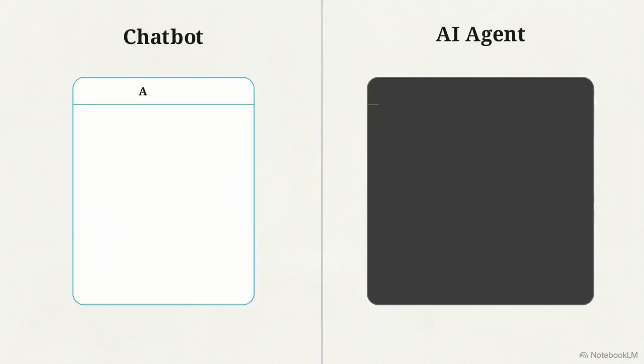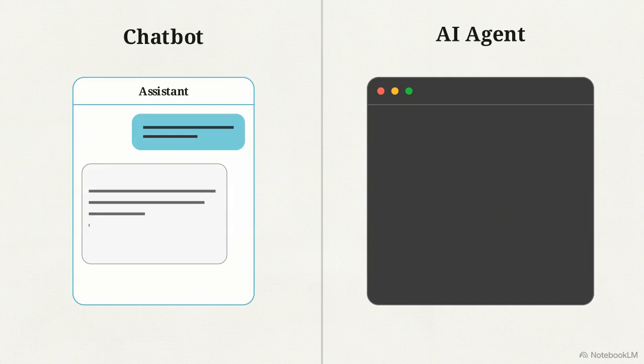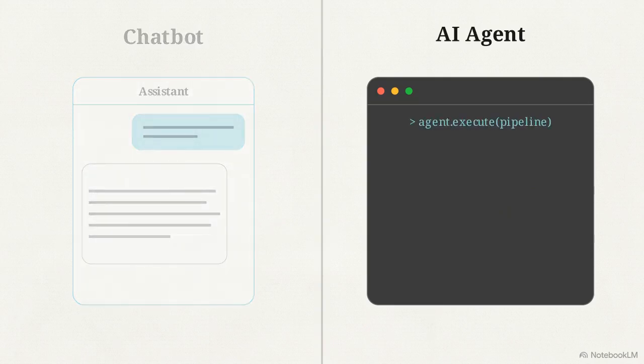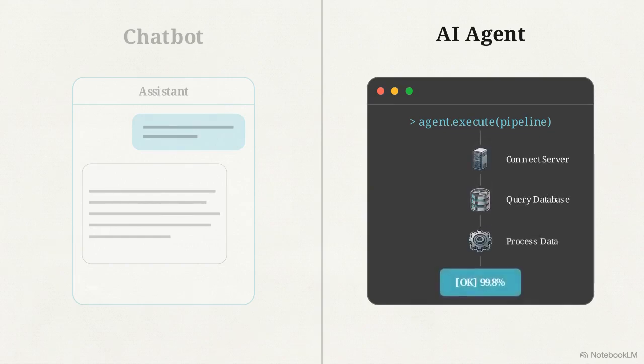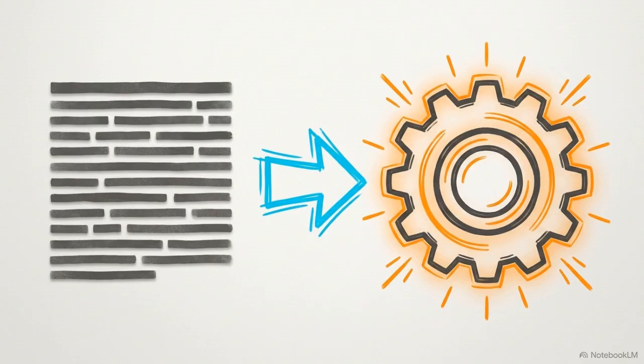This split screen highlights the difference between a chatbot and an agent. On the left, we see a model generating lines of text in a static window. On the right, we see a back-end script executing a chain of commands, connecting to a server, querying a database, and outputting a specific calculation. The shift from generating text to executing independent actions marks the transition into autonomous systems.